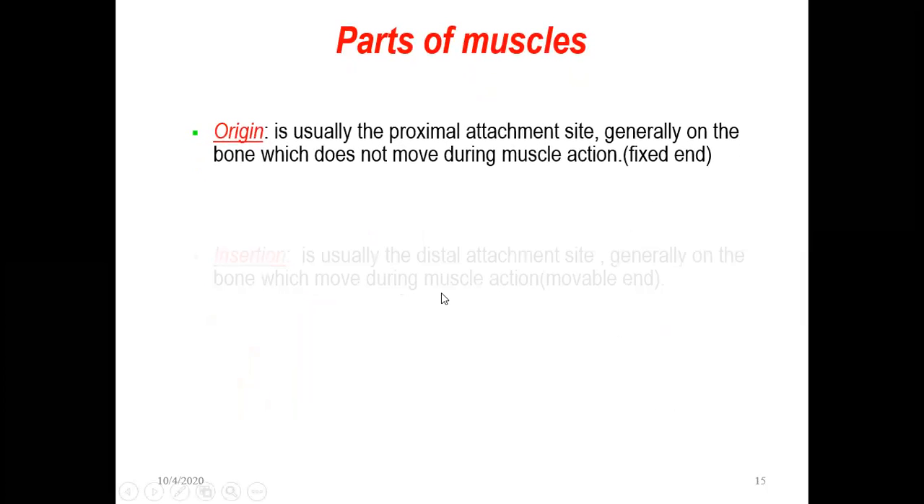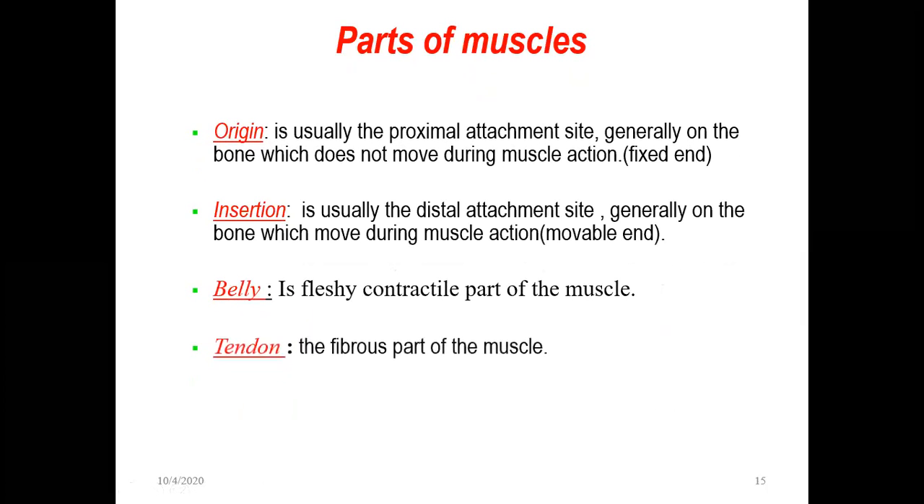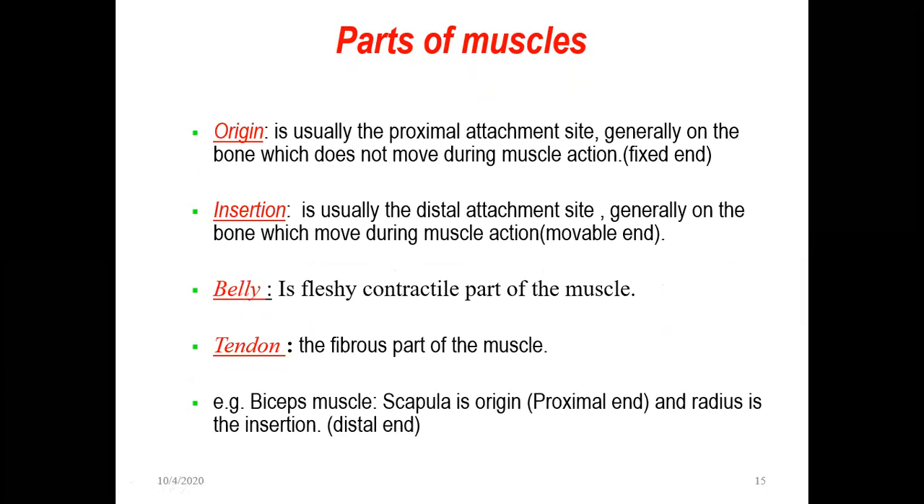Now coming to the parts of the muscle. Before we go into details of the muscle, we should know what the parts of the muscle are. What we call origin, insertion, belly, tendon. What are these terms? When we say a muscle is attached or taking origin. Okay, so origin is usually the proximal attachment site, generally on the bone which does not move during muscle action.